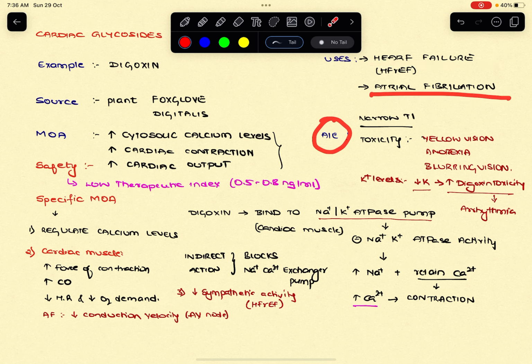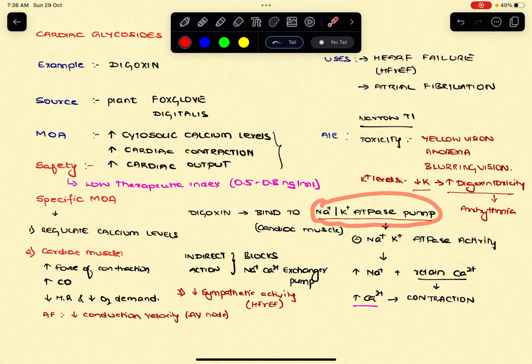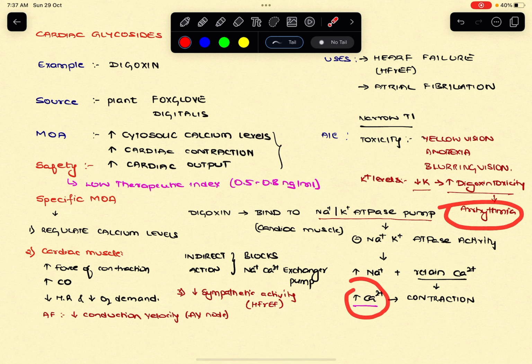So for adverse effects, you look for toxicity because of the narrow therapeutic index. The patient may have yellow vision, anorexia and blurring of vision, and potassium level should be monitored as potassium and digoxin will compete for binding at the sodium potassium ATPase pump. So when potassium levels are decreased, more and more digoxin will bind to the sodium potassium ATPase, leading to increased contraction, which can result in arrhythmias.